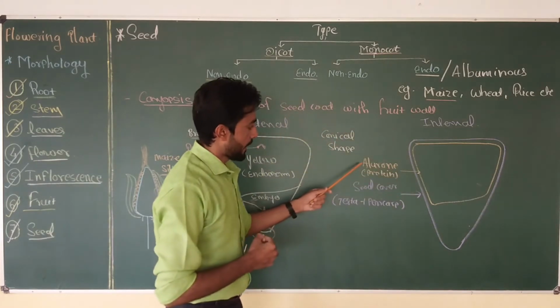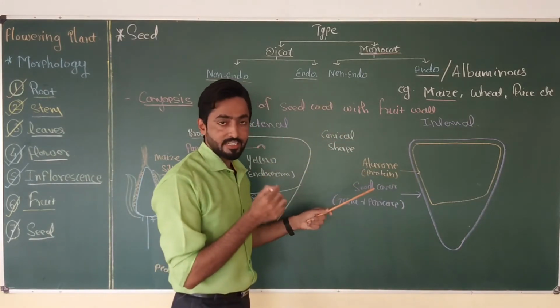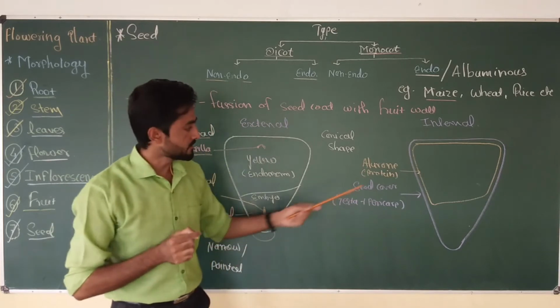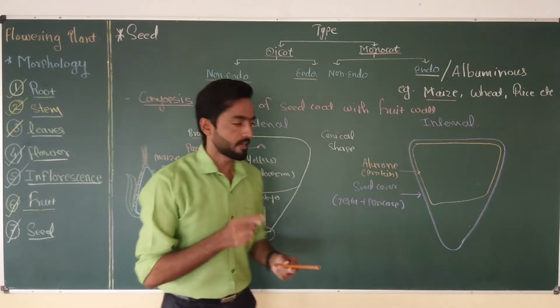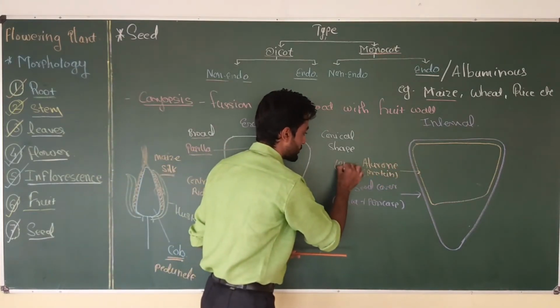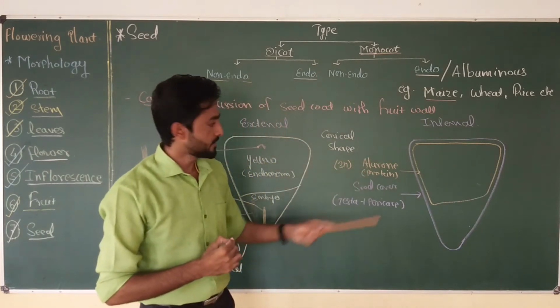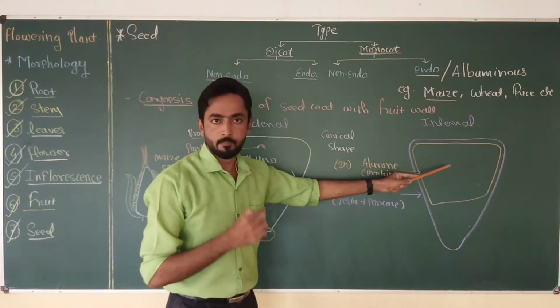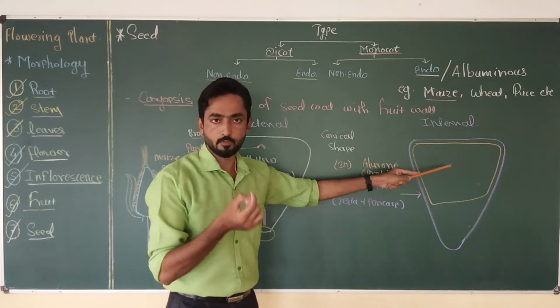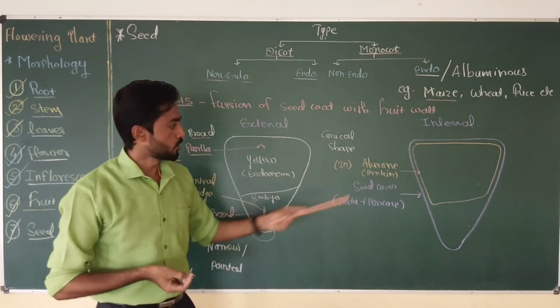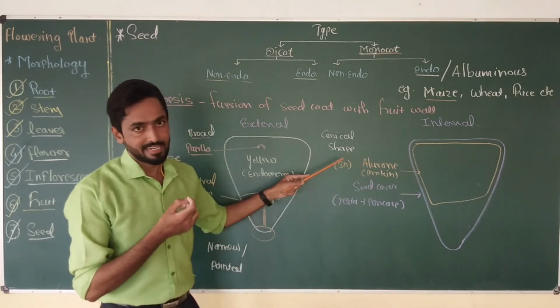And now the aleurone layer is generally triploid in nature. That means the cells of the aleurone layer are triploid, because this layer is directly made up of cells of the endosperm, and endospermic cells are also triploid. So the cells of the aleurone layer are triploid in nature.